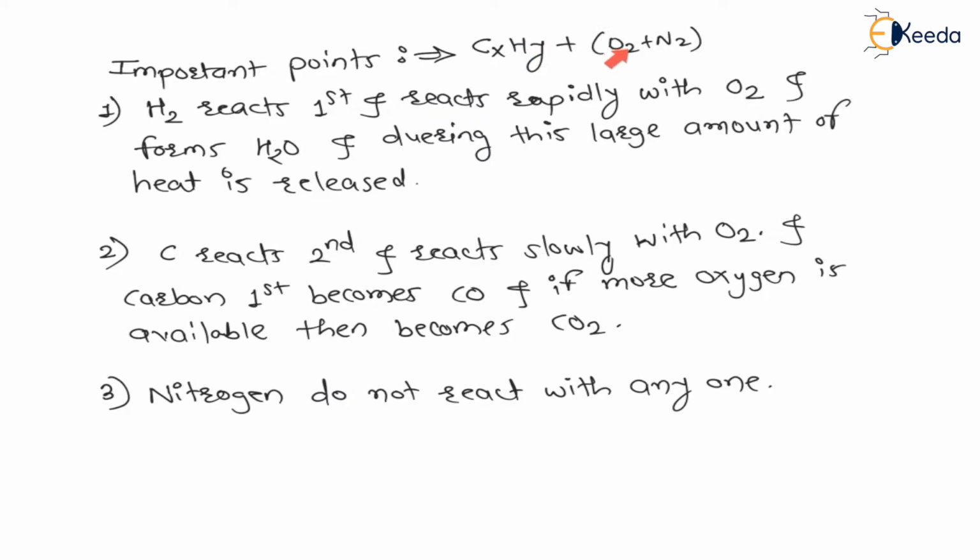Whenever hydrogen sees the oxygen, it will get married with oxygen and it will form water, right? Therefore hydrogen reacts first and reacts rapidly with oxygen and forms H2O, means water. And during the marriage of oxygen and hydrogen, a large amount of heat is released. That means during the reaction of hydrogen and oxygen, chemical energy is converted into thermal energy, and a large amount of heat is released, right?